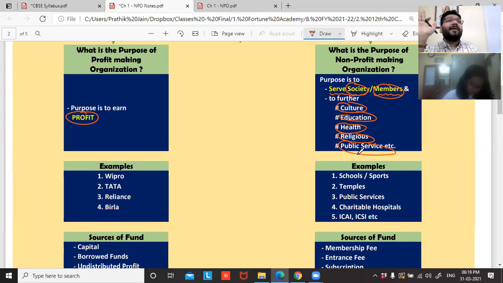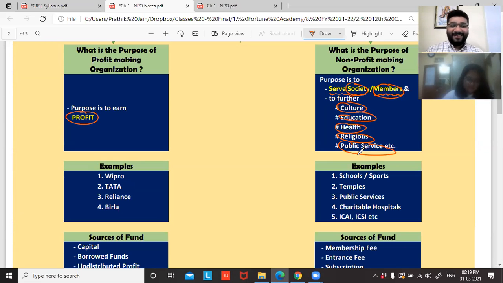Who wants to construct a house like Antilia? Who doesn't know Antilia? Antilia is a structure where Mr. Ambani lives. Big bungalow. Super.